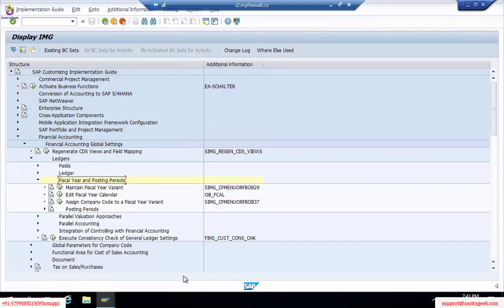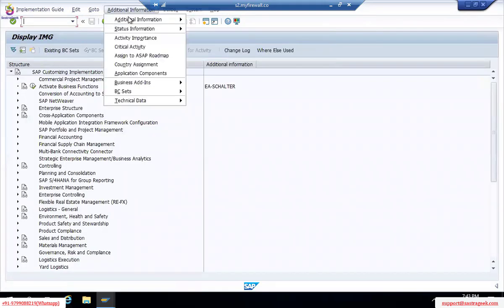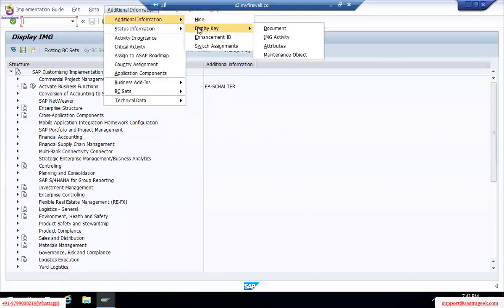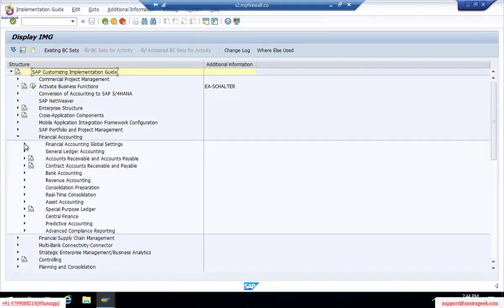How can we get the transaction code on this screen? Okay, let me go back and come again. SAP reference IMG. From here, we go to additional information, display key, then IMG activity. It will display the activity. Then we can go to financial accounting global settings.